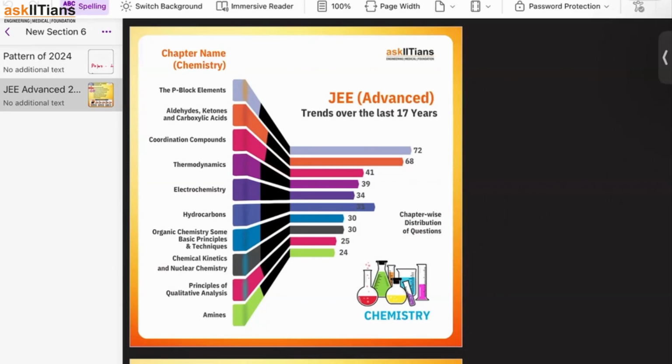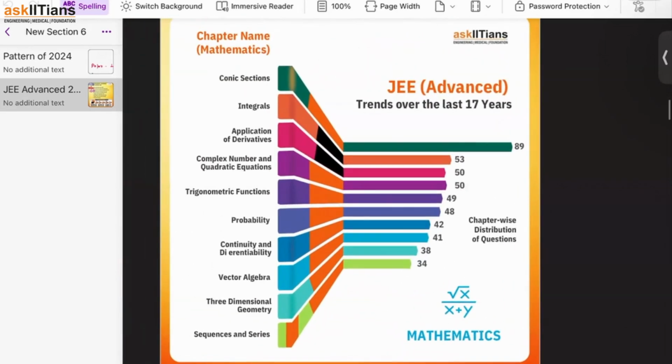Okay, carboxylic acid, ketones, ये तो आप लोग करते हो because organic का main part है. But you need to understand. And now P block element आप कर सकते हो. P block element again क्योंकि it is an inorganic chemistry का chapter. Even right now, if I spend some time on this, I think I can do it, and I think I should do it, right? So यहाँ पे we'll focus some little more time and energy, right? Okay. The next comes up is guys mathematics.